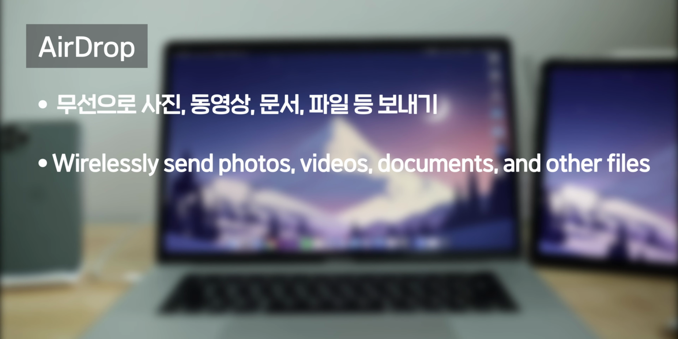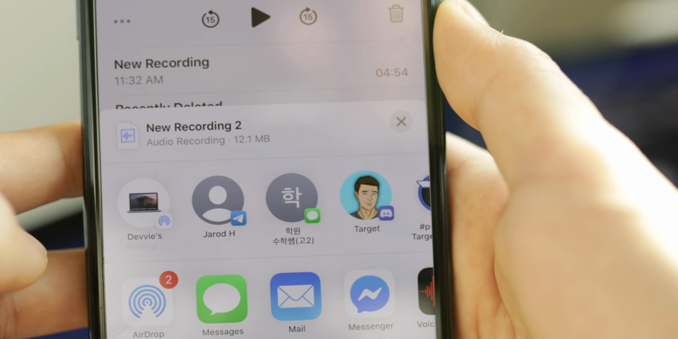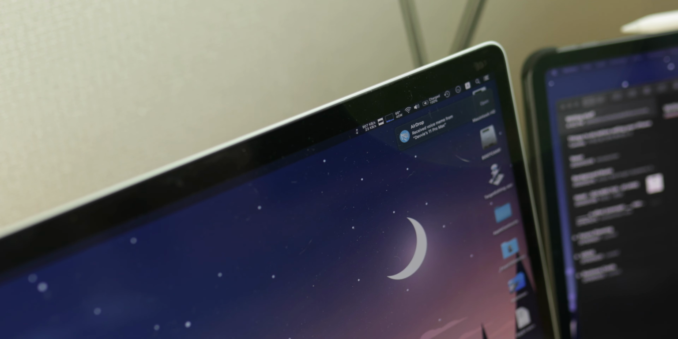AirDrop is a feature where you can wirelessly send photos, videos, documents, and other files to other iPhones, iPads, or MacBooks. For example, after I record something on my iPhone, if I need the recording on my MacBook, I could send it via AirDrop and it will be inside my Downloads folder.